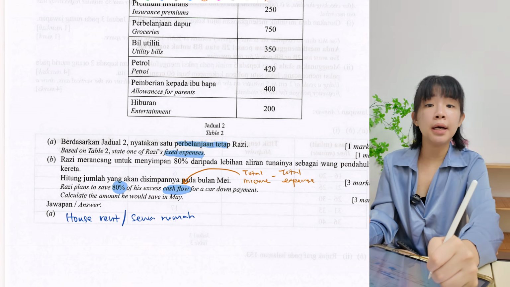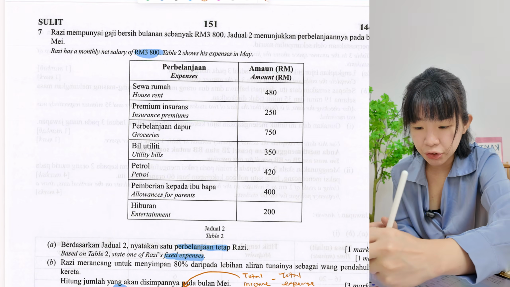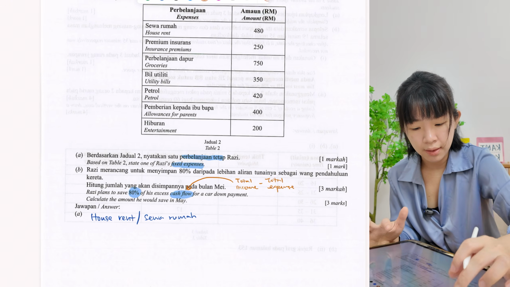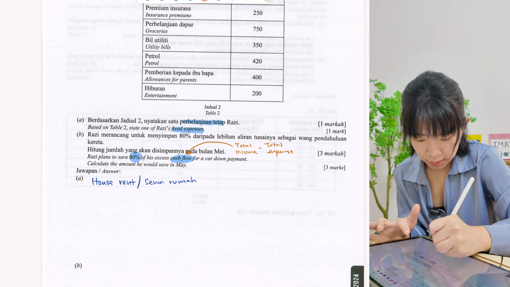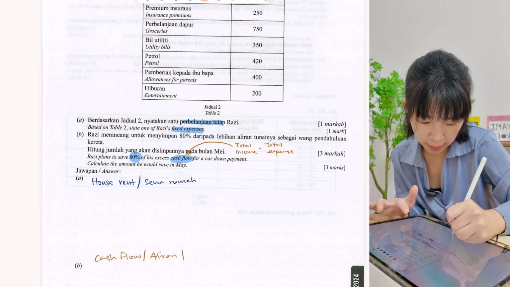Let's calculate the cash flow. Total income, the net salary, is 3,800, and then minus everything here. So cash flow, aliran tunai.